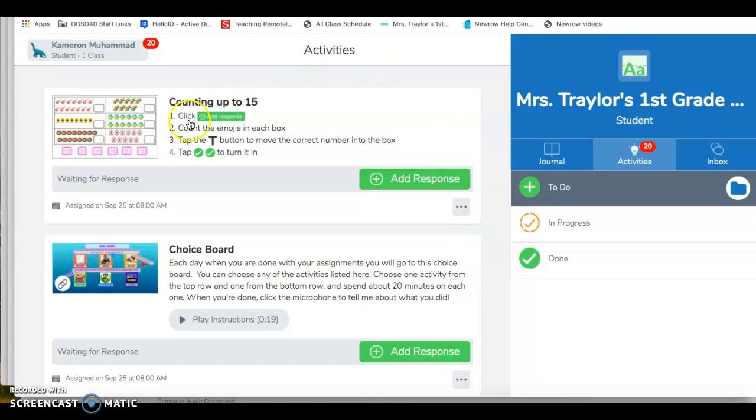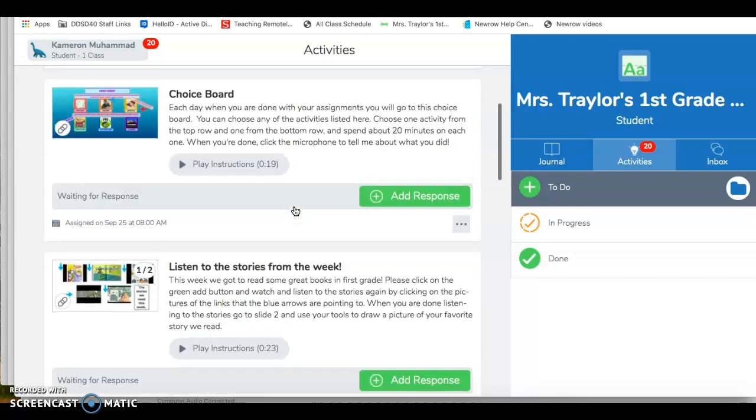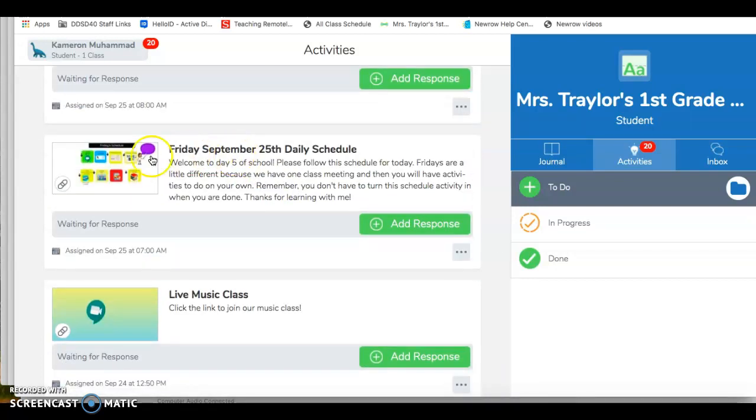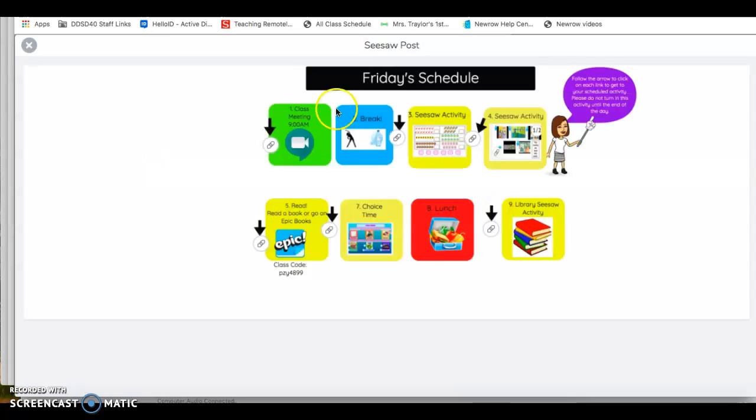And then you're in. So that should work, and if it doesn't, let me know. Once you're in, here is today's schedule, and you can just press on it. And then here are the links to the different activities. And here's the code for Epic Books. So just shoot me an email and let me know if this doesn't work, and we can figure something out.